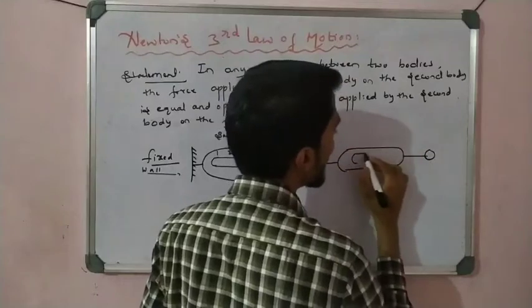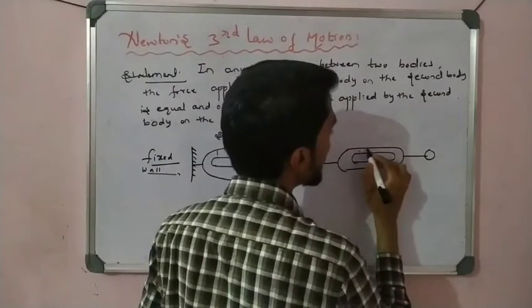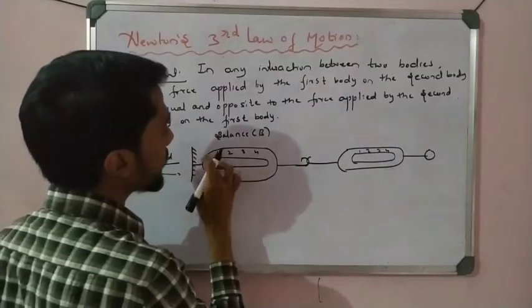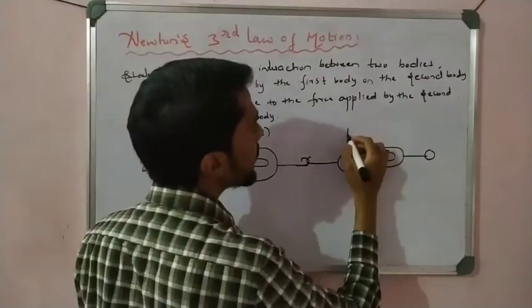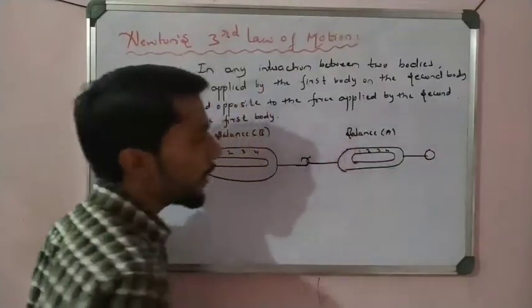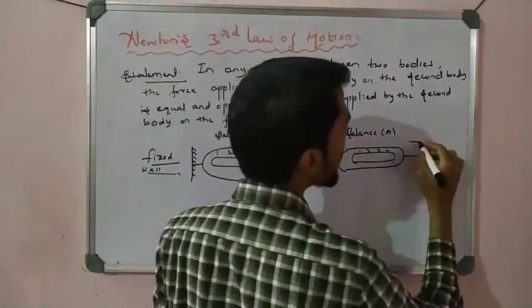It also has a reading like this: 1 kg, 2 kg, 3 kg, 4 kg. So I call this balance A. Now I pull this in this direction.